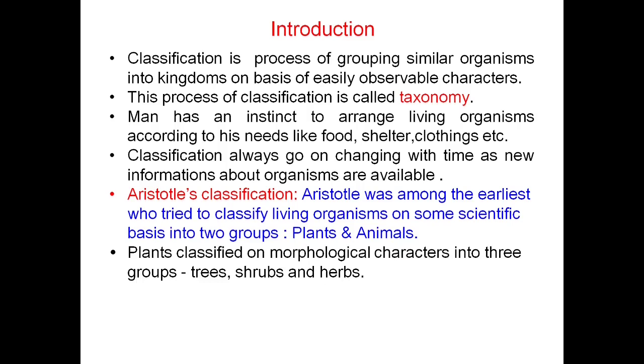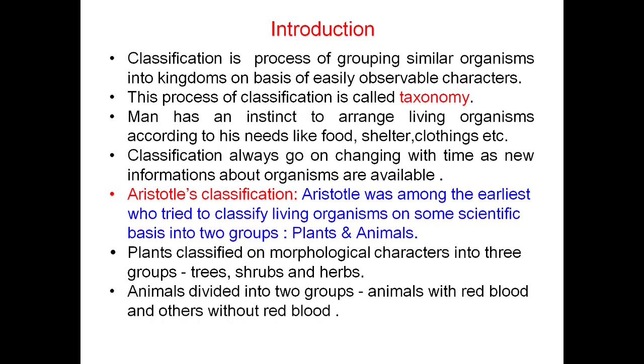Plants are classified on morphological characters, that is, external characters, into three groups: the tall trees, the bushes called shrubs, and soft plants called herbs. Similarly, animals are divided into two groups, animals with red blood and others without red blood. So this is the first classification, Aristotle's classification.